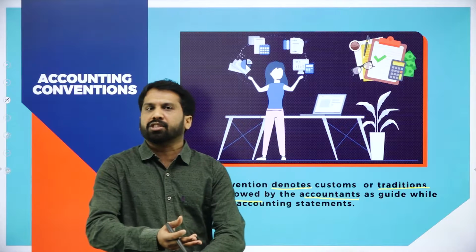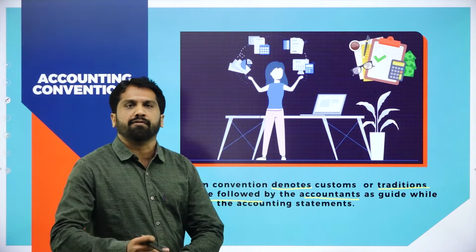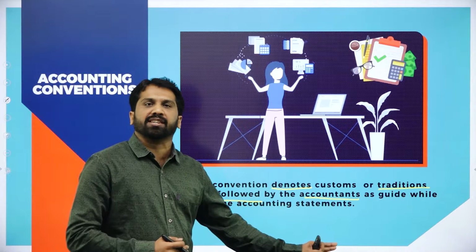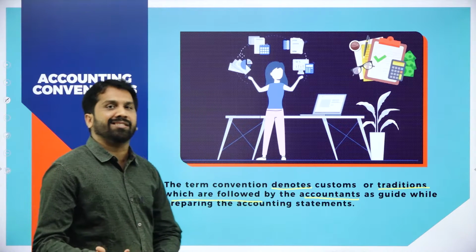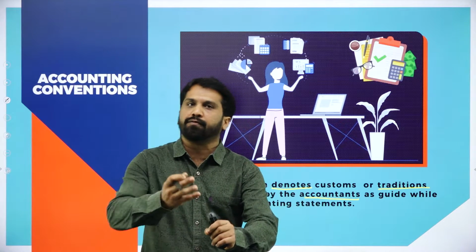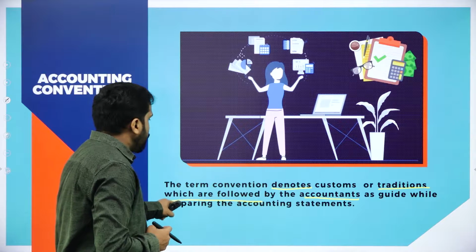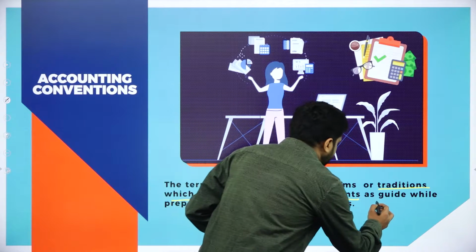We go to church, we go to mosque, we go to temple. Similarly, we follow the previous customs. Similarly, conventions, we call it as customs, or else these are the procedures. We should follow this, which are followed by the accountant as guide.